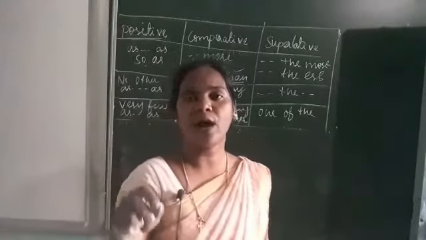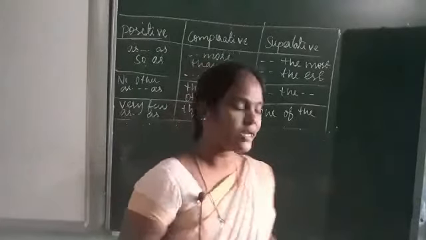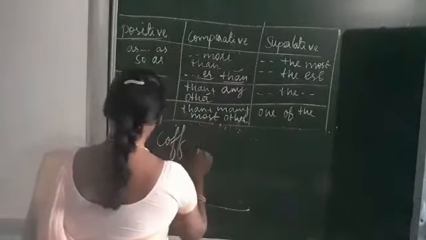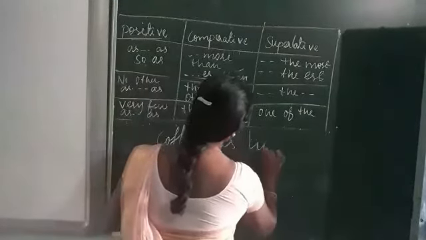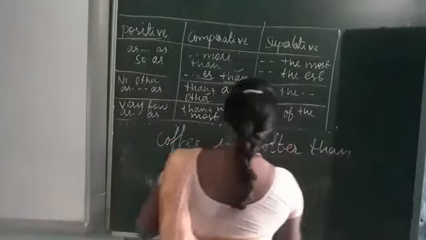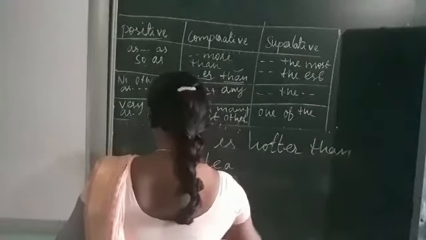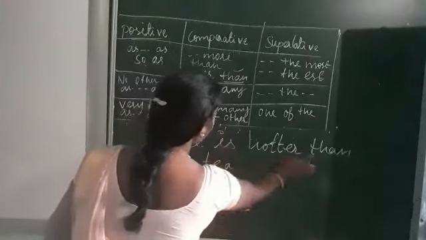When we compare two persons or two things, that time we cannot use superlative degree. Let me make one sentence. After that you can understand. Okay, coffee is hotter than tea.